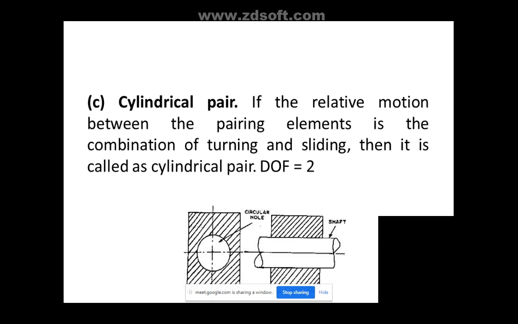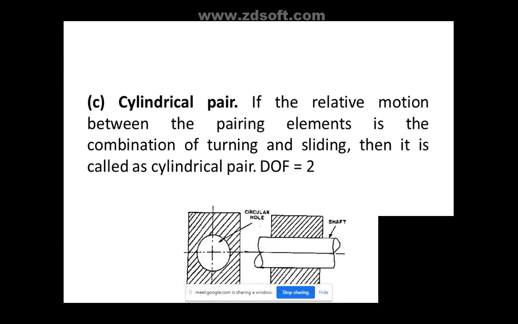Next, the cylindrical pair. What does it have now? The cylindrical pair is a combination of both turning as well as sliding, because you can see in this figure also that the shaft is going to move and also rotate. For example, with some of your pens, when you take a pen and the pen cap, sometimes it fits directly, otherwise sometimes you have to turn it and put it again, right? So a pen and cap is also a good example. You use it as a cylindrical pair.